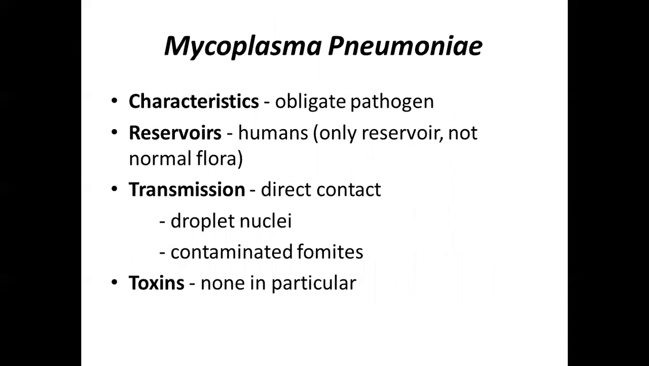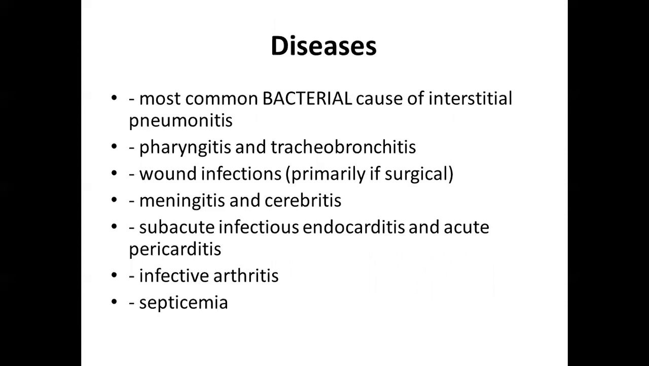Mycoplasma pneumonia. First we'll see about mycoplasma pneumonia. The characteristics are the same: it is a gram-negative bacteria. The reservoir is humans only. Transmission is by direct contact, droplets, or contaminated fomites. Toxins are none. This is the most common bacterial cause of interstitial pneumonitis.